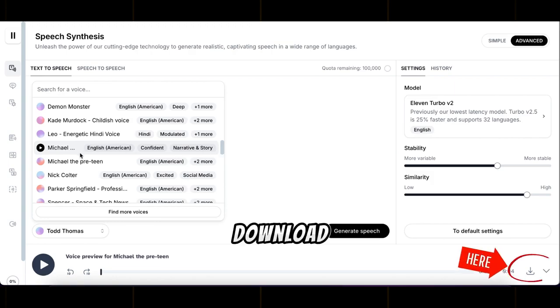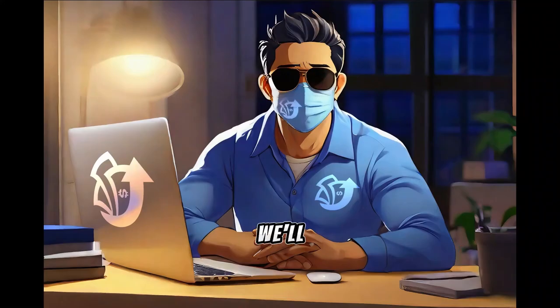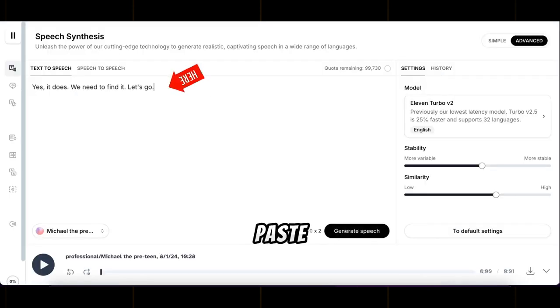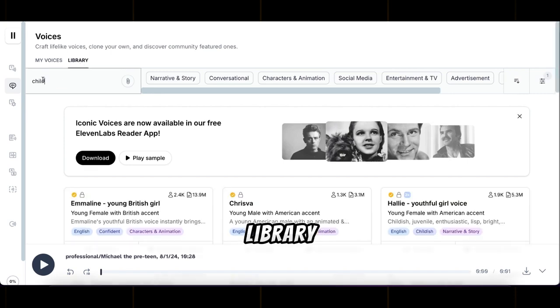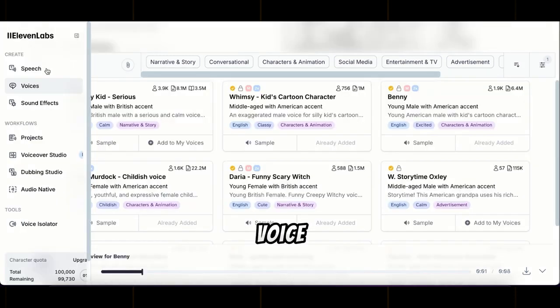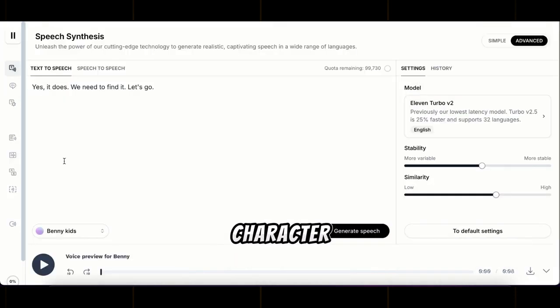Perfect. Download it if you like it. Next, we'll do the same for the funny dragon character. Copy the dragon's dialogue, paste it into 11 Labs, delete the first dialogue, and find a new suitable voice from the voice library. Let's pick a voice that fits our dragon character. Adjust the settings if needed, and click Generate. After a few seconds, the voiceover will be ready. Listen to it, and if it's good, download it.